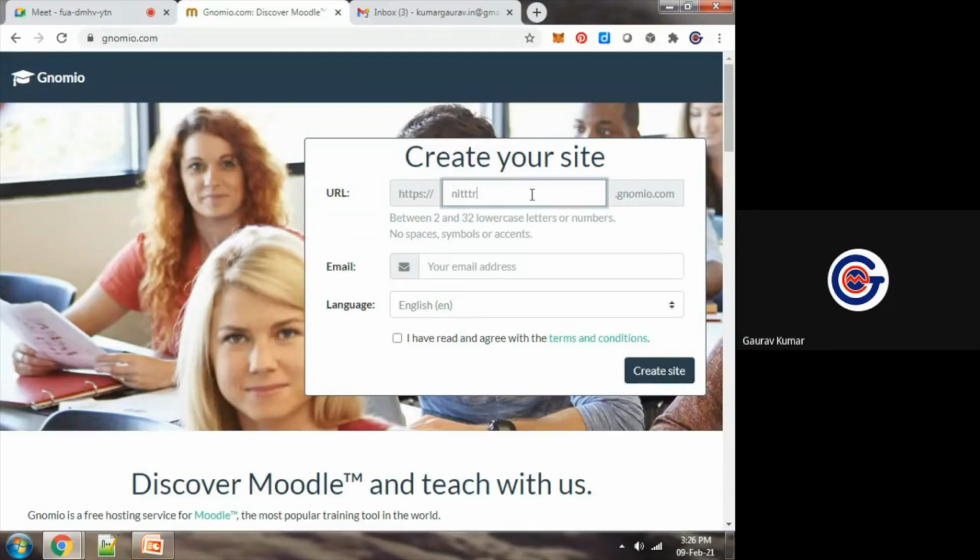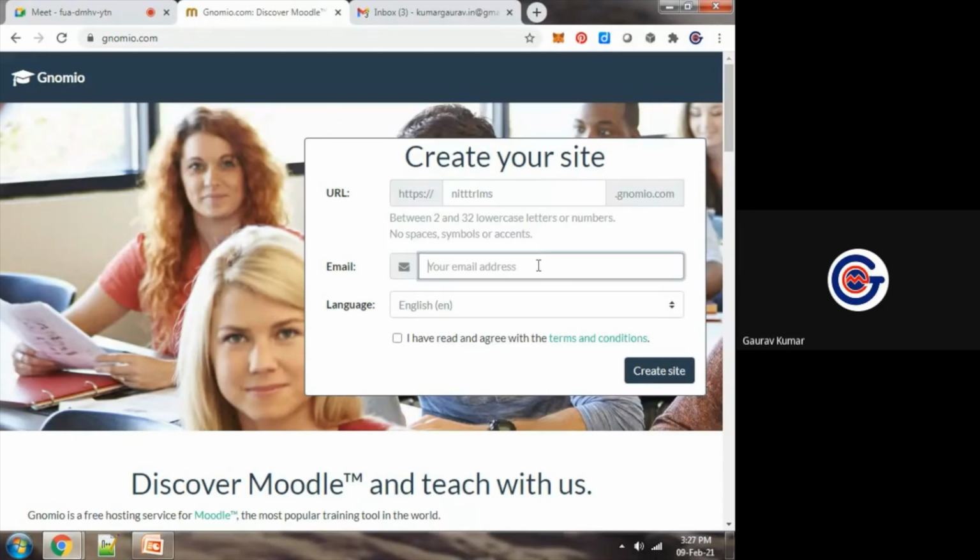Suppose this is not available, I will use NITTRCHD. It is simply a sign-up process, as simple as creating an email account. Whenever we create a new email account, it checks whether this name is available or not. Whenever we create some username on some website, it checks whether this username is available or not. This is the same process.